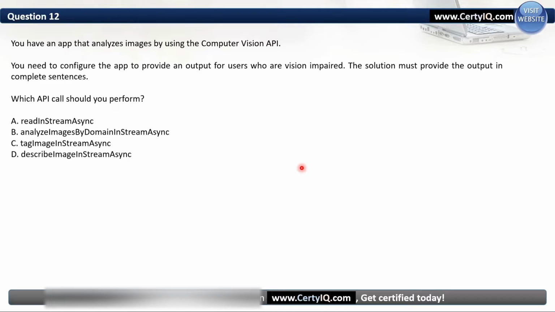Question number 12. You have an app that analyzes images by using the Computer Vision API. You need to configure the app to provide an output for users who are vision impaired. The solution must provide the output in complete sentences. Which API call should you perform? So in this question, the correct answer is DescribeImageInStreamAsync. It is the right answer here.